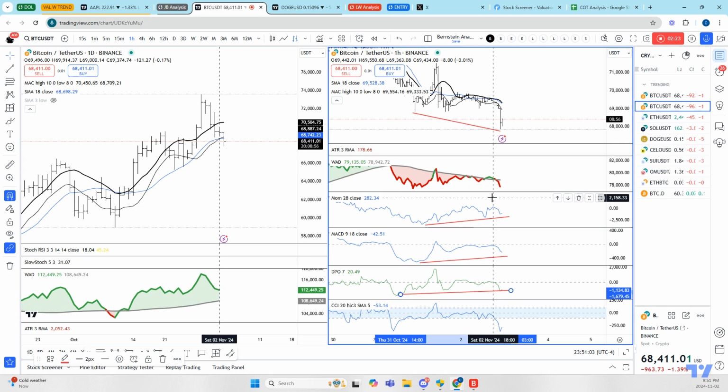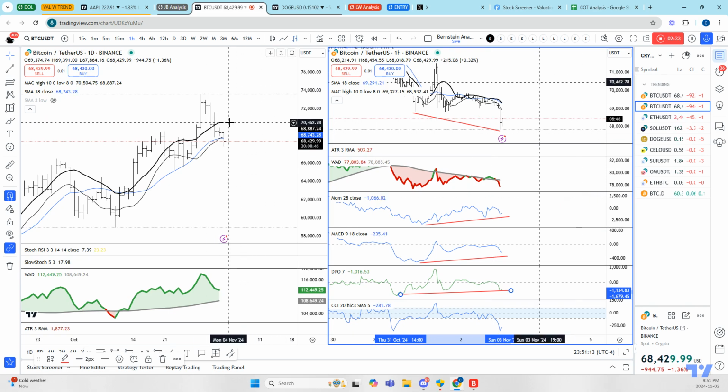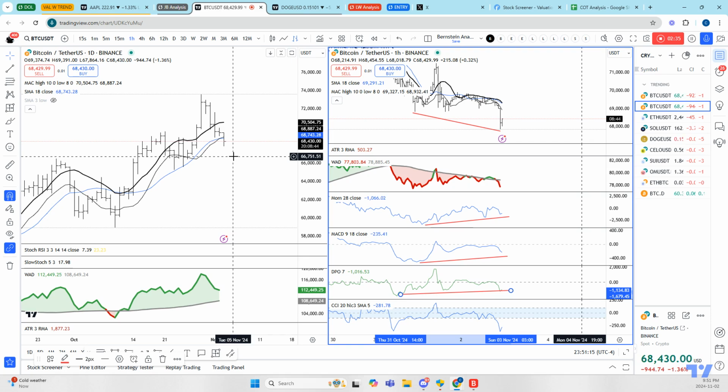We could also look for an 18-period moving average trigger, or we could look for a moving average channel trigger on the entry time frame, which is the hourly. Targets to the upside would be the high of the moving average channel and part of a trade management strategy, leaving a runner to capture the bigger move. So right now, if we are going to go up, it's going to go up somewhere around here, most likely. So that's what I'm looking at on Bitcoin.